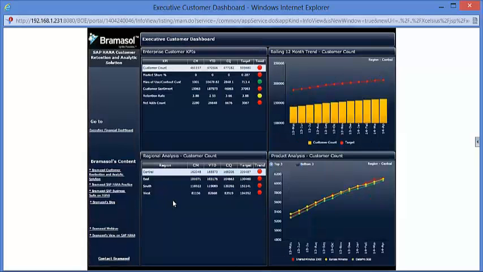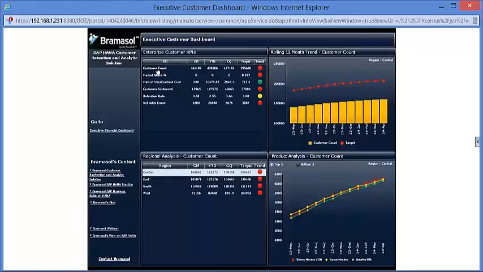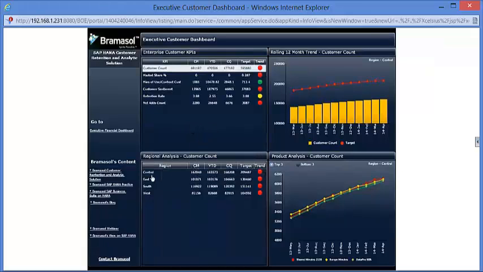The sales and marketing VP of the organization then looks into the executive customer dashboard. Here we are analyzing different KPIs, mostly focusing on the different customer performances. Now here it is clear to them from this report that there is a negative trend in the customer count KPIs, because the total number of customers is decreasing, and it is clear that a similar situation is there in all these regions, and we are not at all achieving the target.